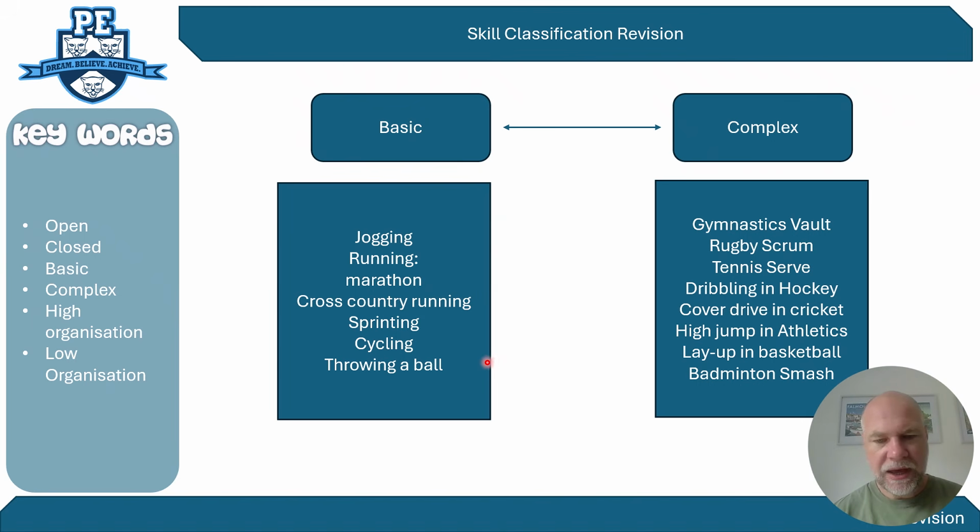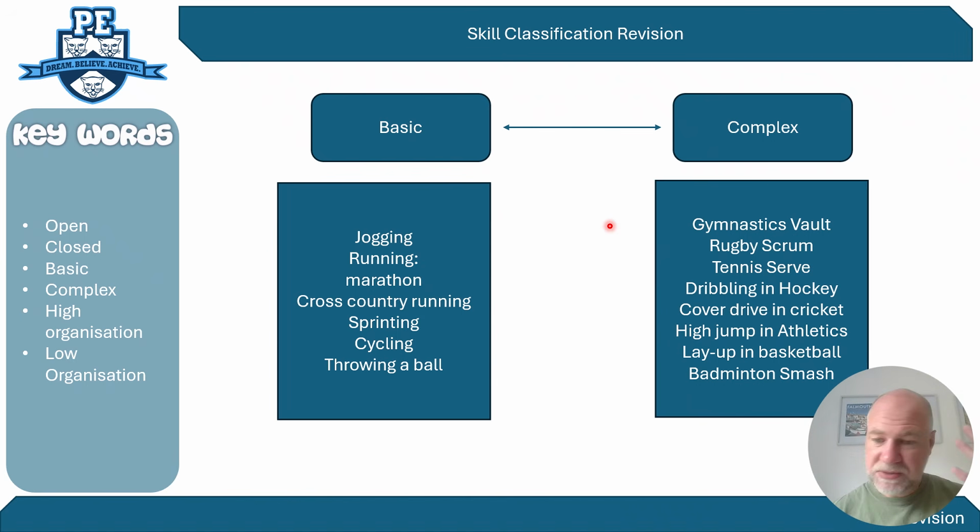Cycling and throwing a ball. They're the typical exam question sort of scenarios and examples they give. And then complex skills, and if you notice, they're all quite specific. They have the name of the sport and then the skill in the sport. So gymnastic vaulting, rugby scrummaging, tennis serves, dribbling in hockey, and so on and so forth. So if you're thinking about it, think of the specific sport skills that are probably a little bit more difficult.